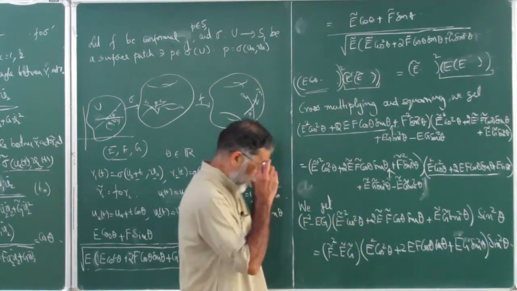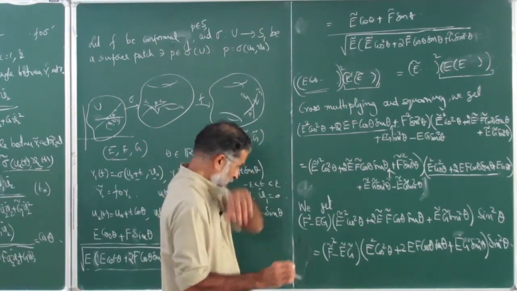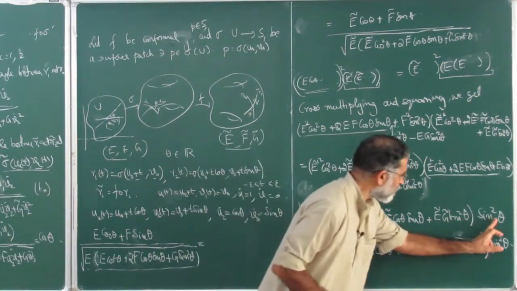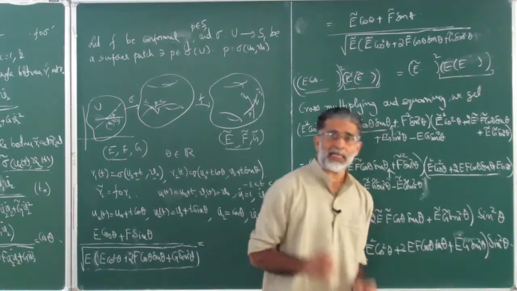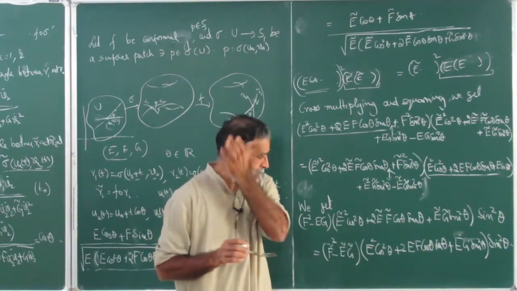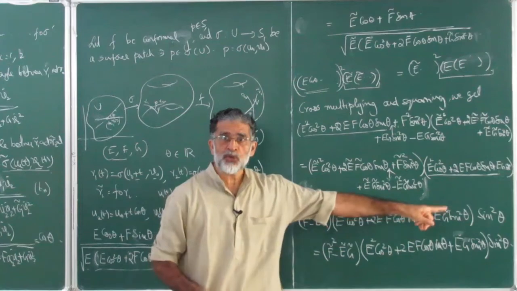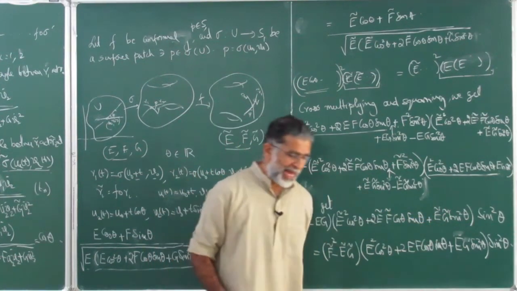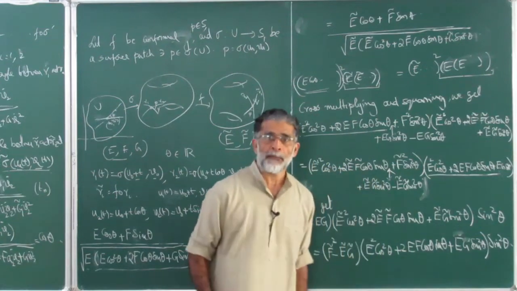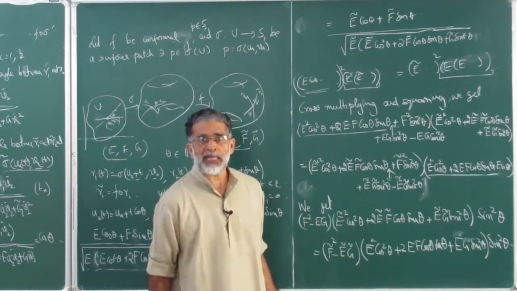So now I want to say something. These two expressions, if sin square theta is not equal to 0, then I can cancel sin square theta. So except at theta equal to 0 and pi, the two sides are equal.